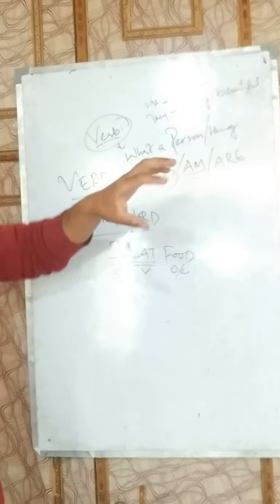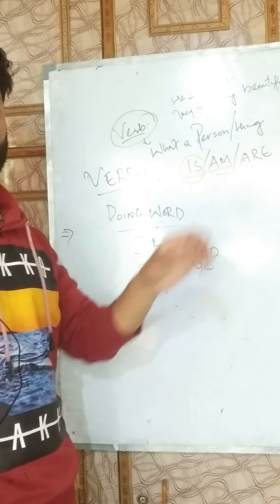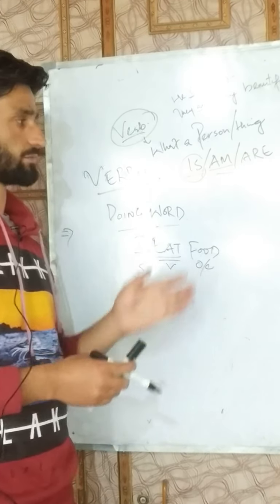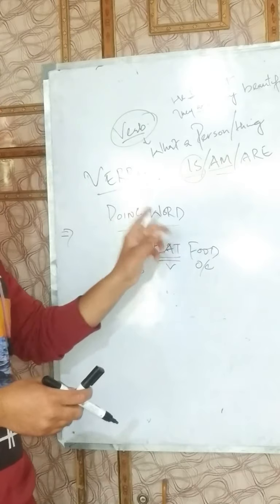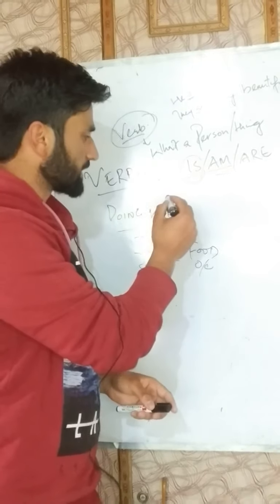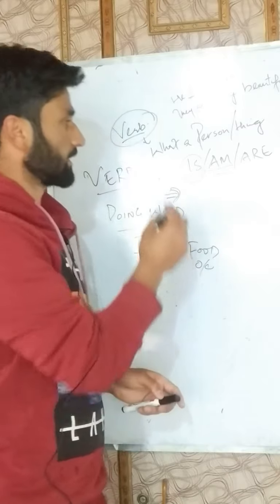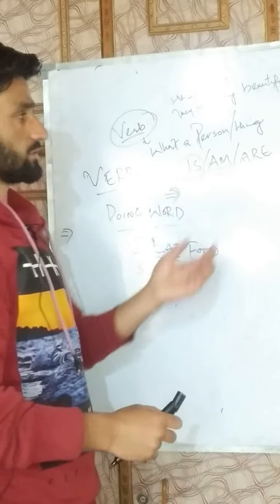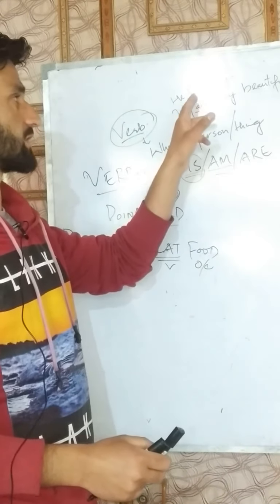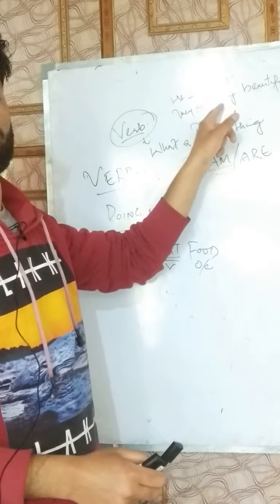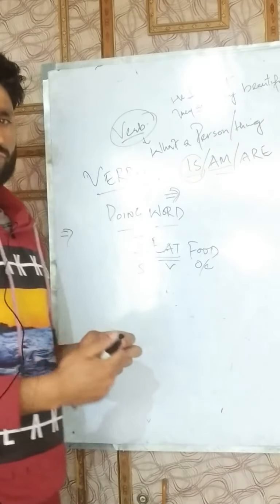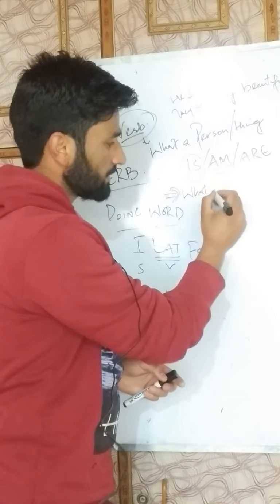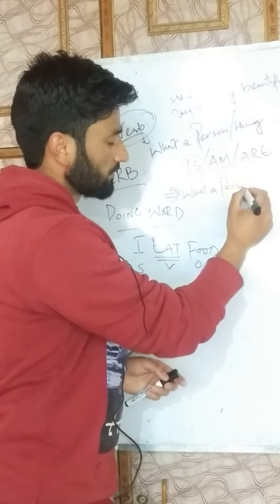Now, this doesn't stop here. There's something more, we must add more meaning, because what a person is, is a limited context. Now, where does the doing word go? Let's understand with an example. The first thing is what a person or a thing is: am, is, are, as in he is a boy, they are very beautiful. And when we go to another context, we say what a person or